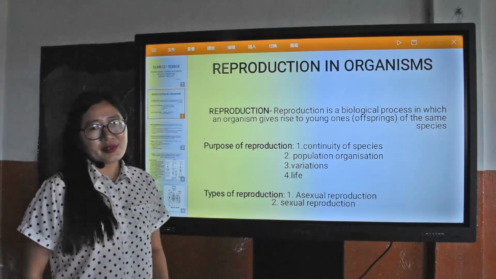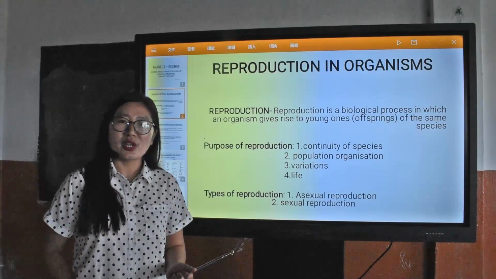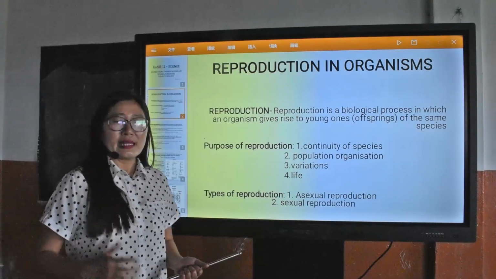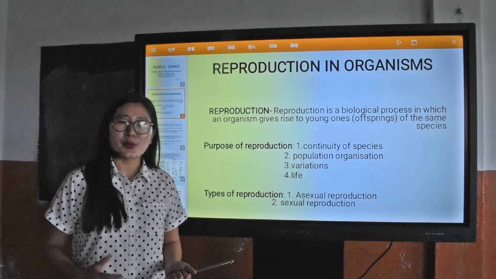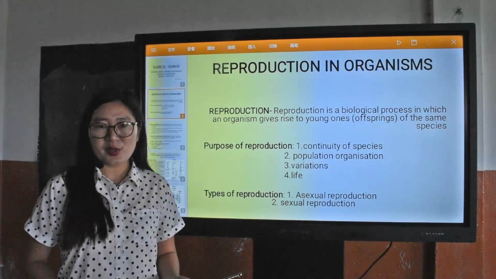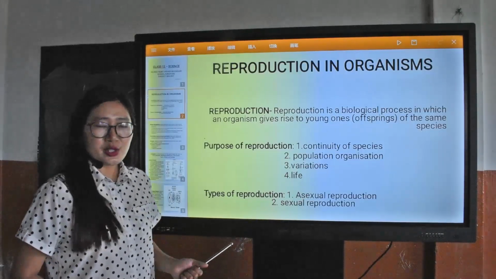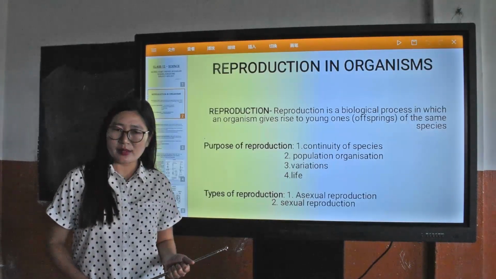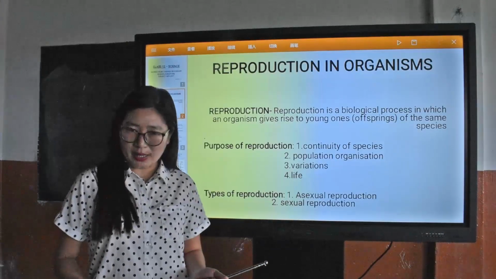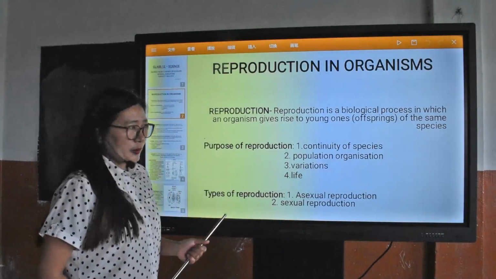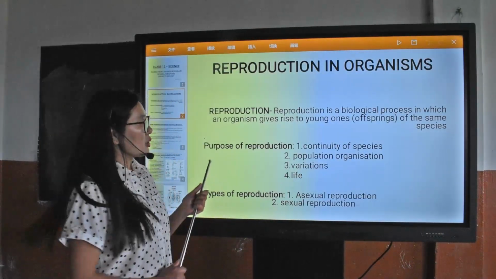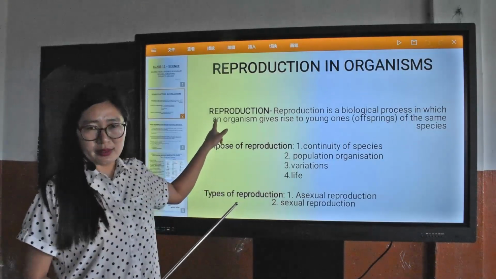That is, the living organisms give rise to young ones, and in turn, they grow and reproduce again their own kind of the species. So this ensures the survival of the species for generation after generation. So let's see the definition of reproduction I have given here.